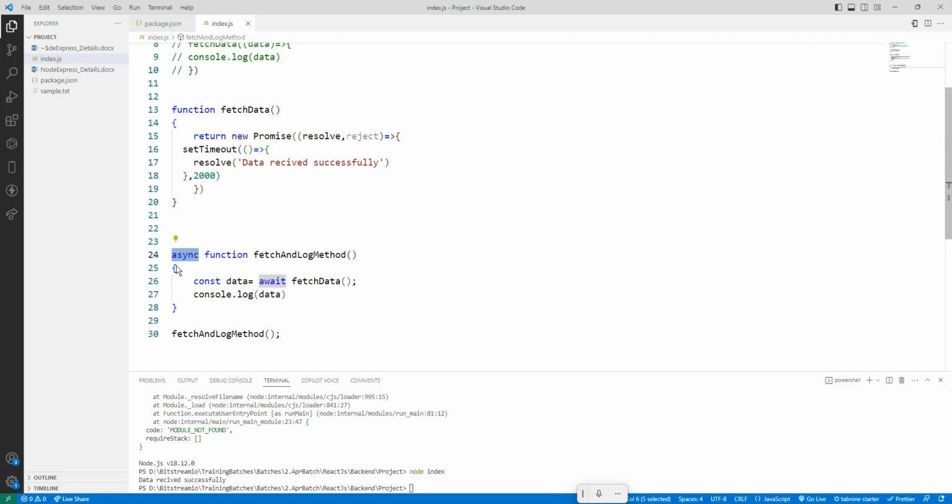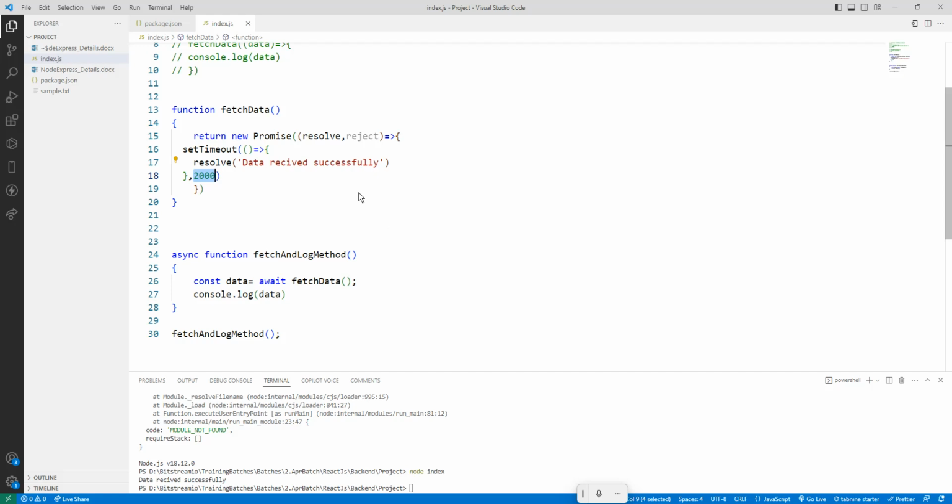But if you want to make it wait for some specific time or for a return from another function, you call await. The await is, fetch data is one more function, and it is awaiting the completion of this action after 2000 milliseconds. Okay, so this is called async and await.